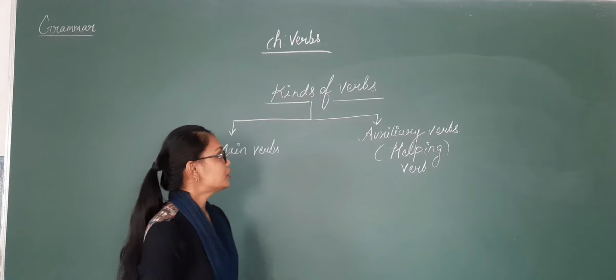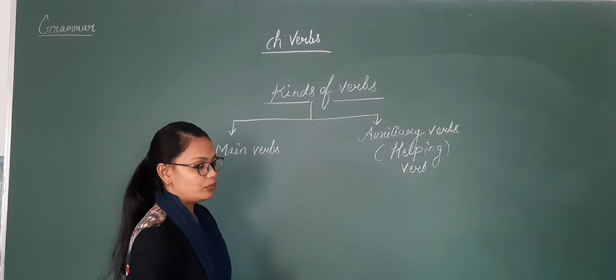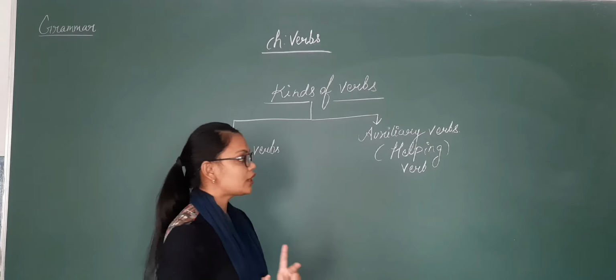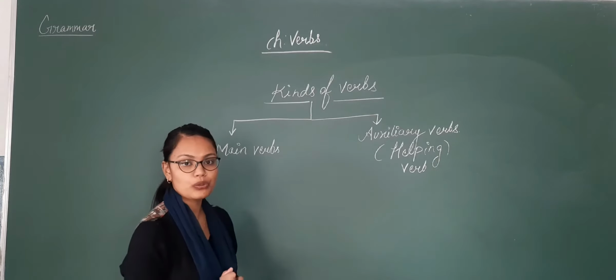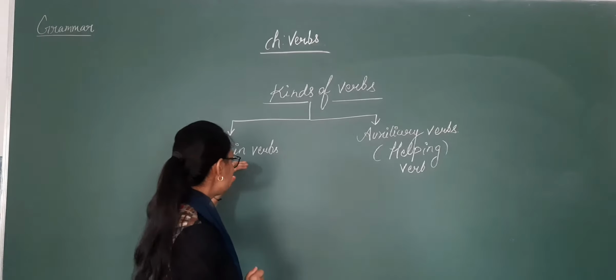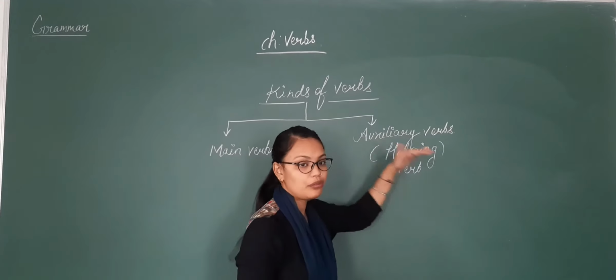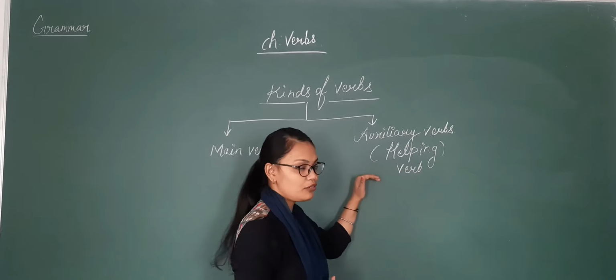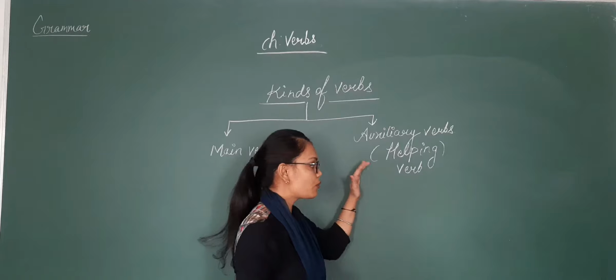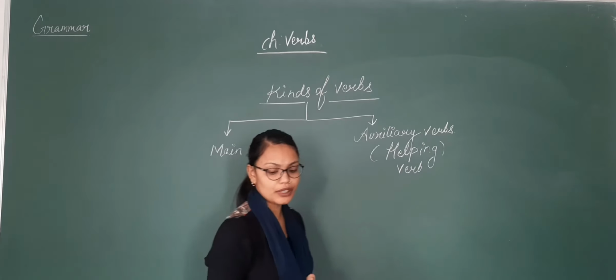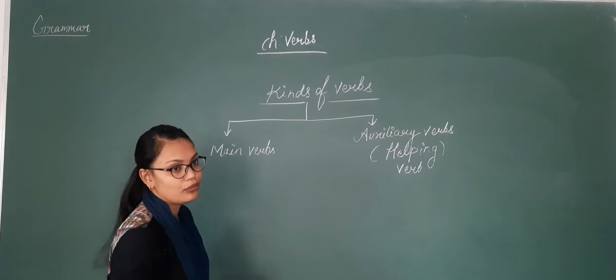So I was telling you the kinds of verb. In this we have two types of verb, or we can say two kinds of verb. We have main verb and then we have auxiliary verb. Auxiliary verb we also call helping verb. So first we are going to discuss the main verb.